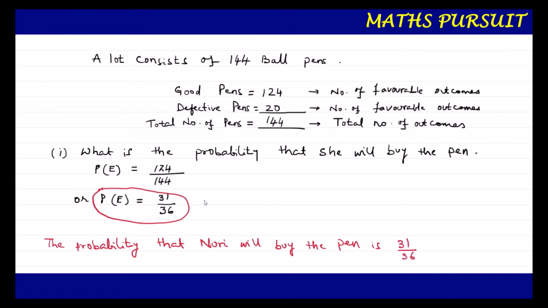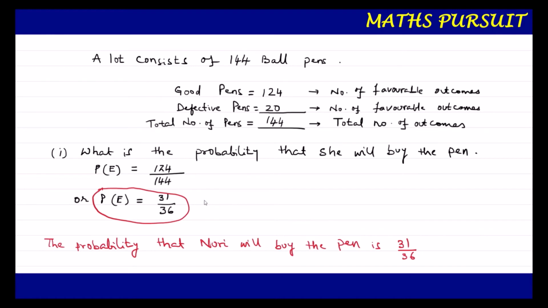Hope guys you understood what I did here. The question is asking us what is the probability that C will buy the pen, and we very well know that C will buy the pen only when it is a good pen. If it is a bad pen, C is not going to buy the pen. So we try to put our event when it is a good pen. So our event focused on the good pen.